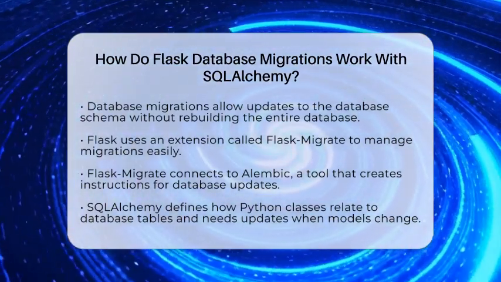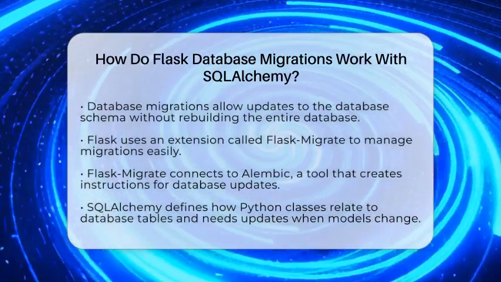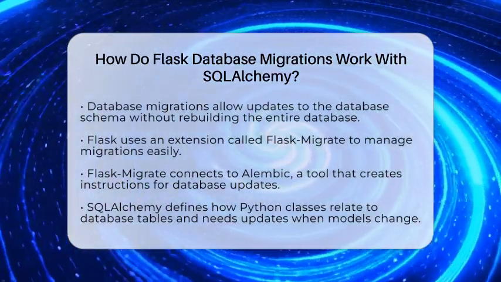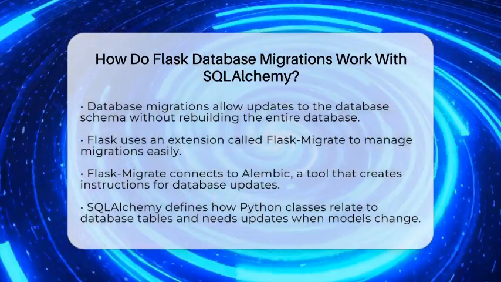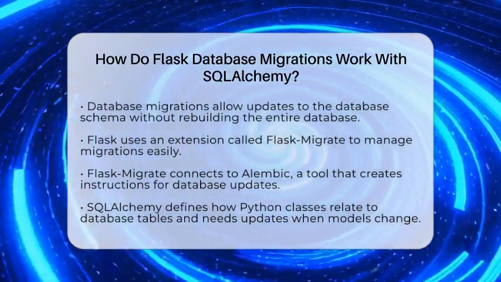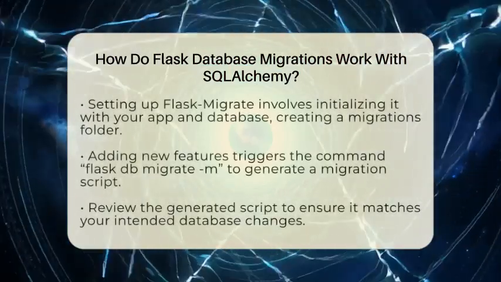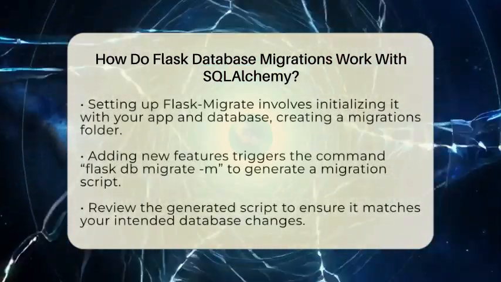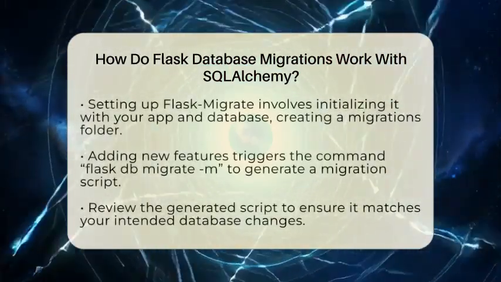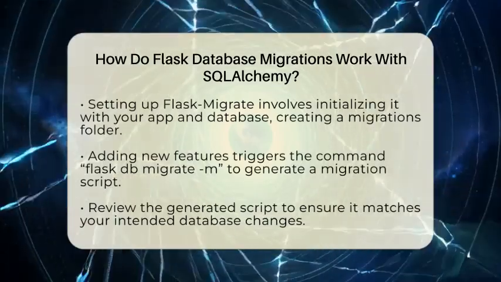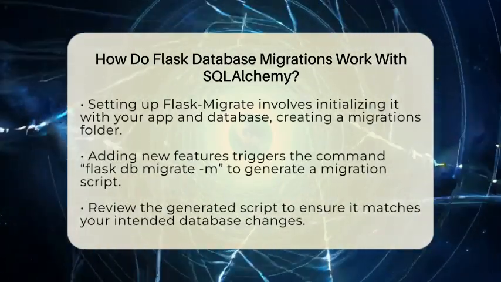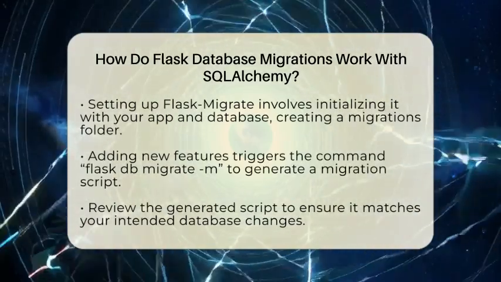SQLAlchemy is the object relational mapper used in Flask to define how your Python classes relate to database tables. When you create or change models in SQLAlchemy, those changes need to be reflected in your actual database. That's where Flask-Migrate steps in. It links Alembic with your Flask app, making migration commands available through the command line interface.